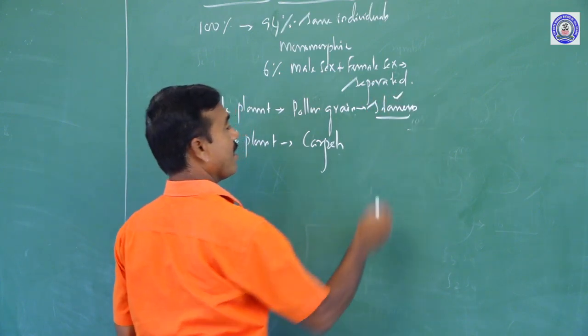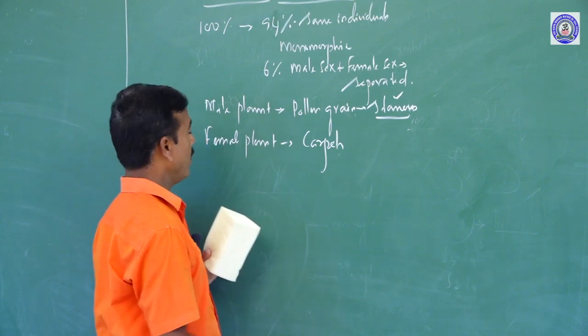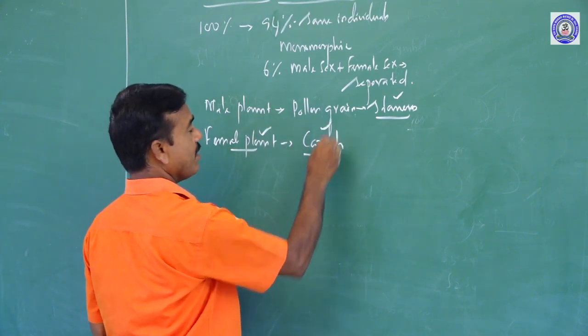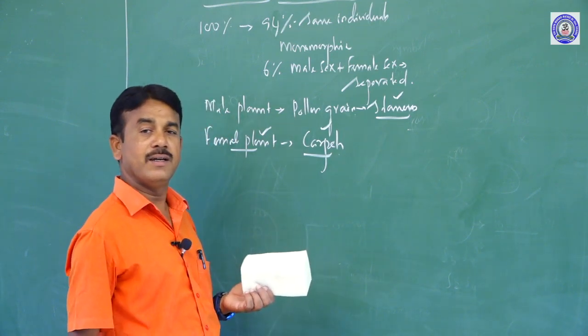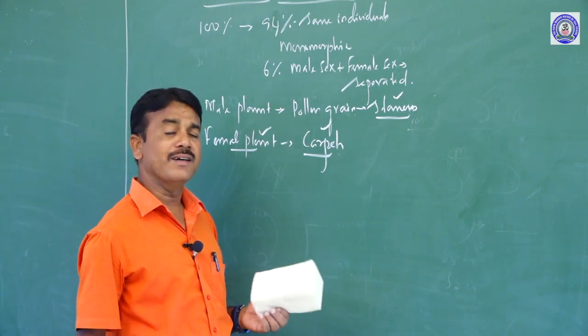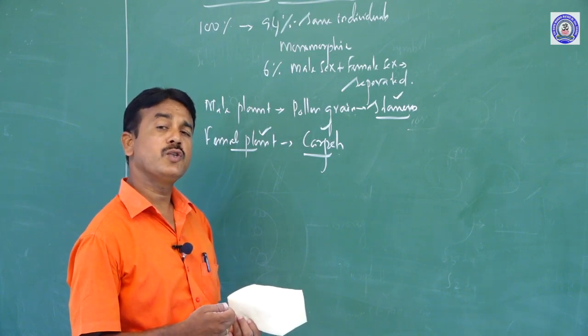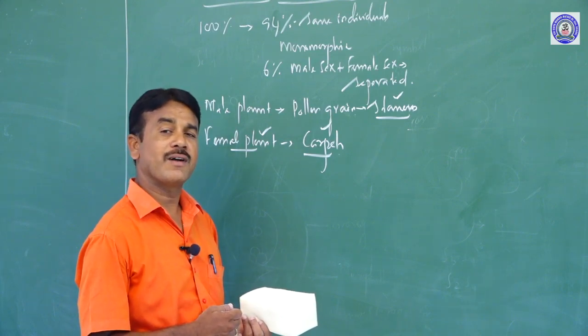Stamens are made up of pollen grains. What does the female plant produce? Carpels. So in the world many scientists are eager to research